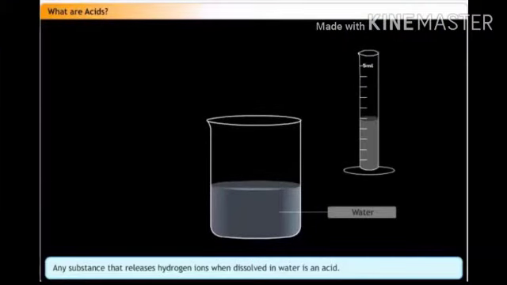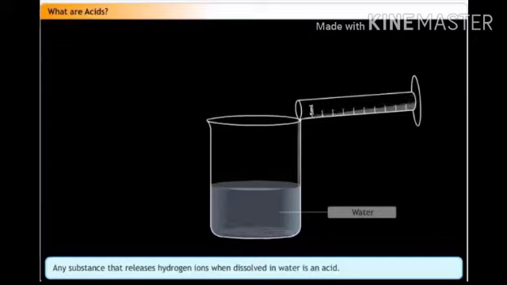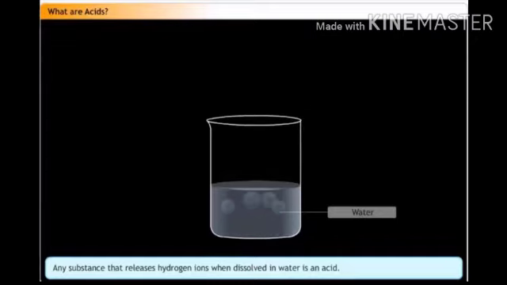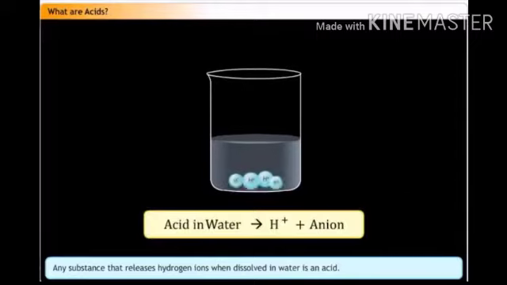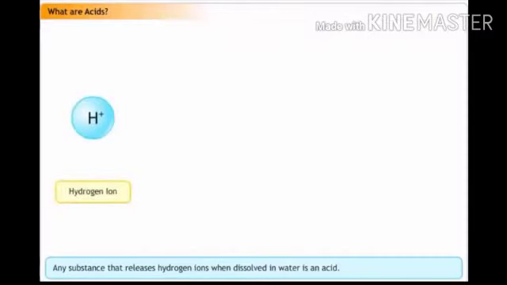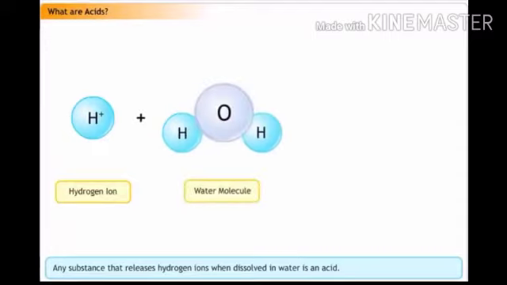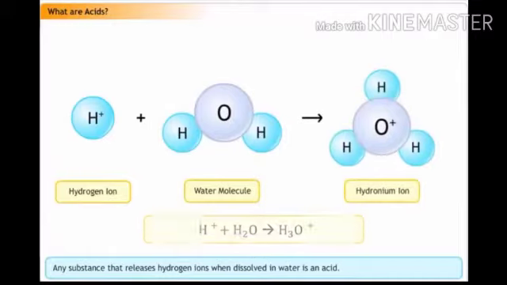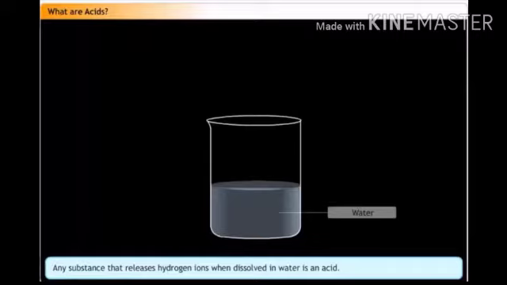According to Arrhenius, any substance that releases hydrogen ions when dissolved in water is an acid. And hydrogen ions cannot exist on their own, so they combine with water molecules to form hydronium ions.